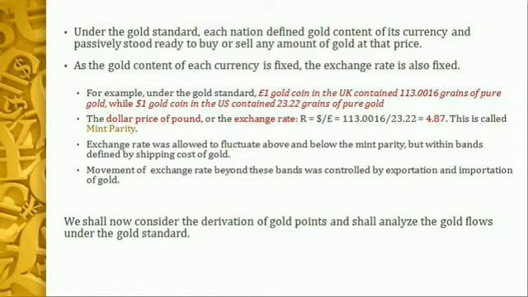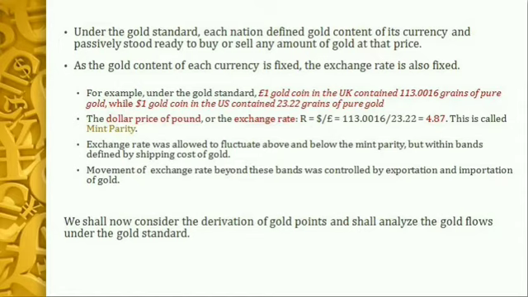We can take an example to show this. For example, under the gold standard, a 1 pound gold coin in the United Kingdom contained 113.0016 grains of pure gold, while a $1 gold coin in the US contained 23.22 grains of pure gold. Therefore, the dollar price of the pound, or the exchange rate, which is defined as dollars per unit of pound, was simply calculated as 4.87. Now this is called the mint parity.